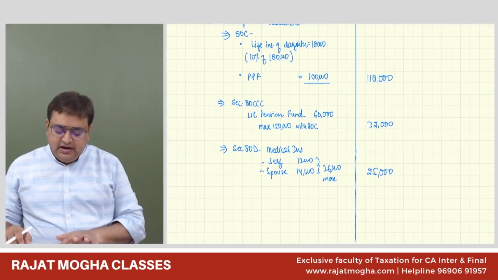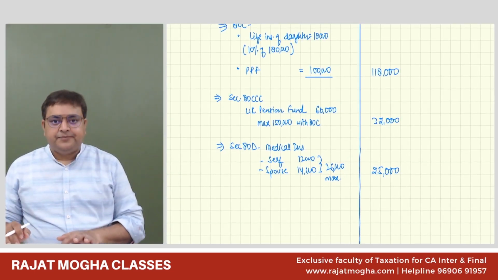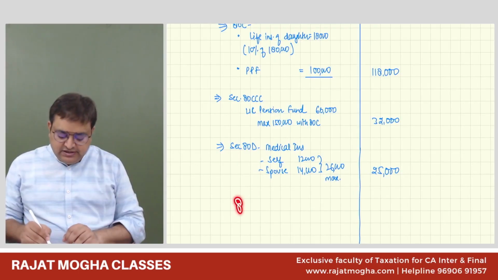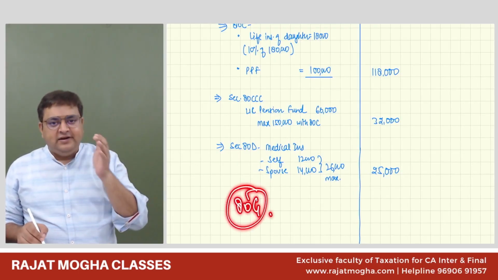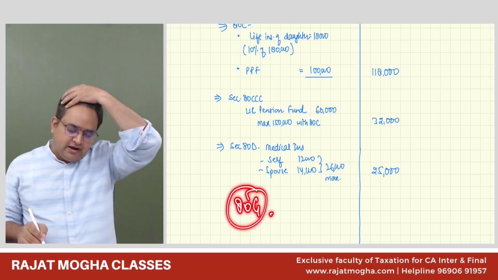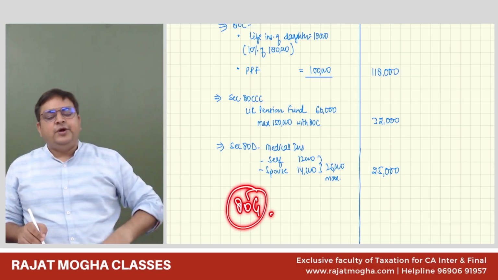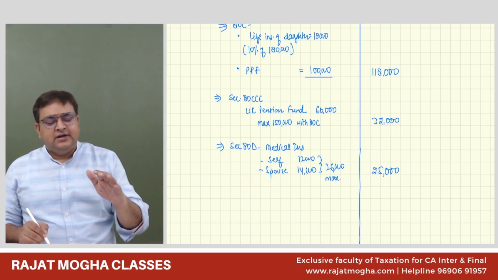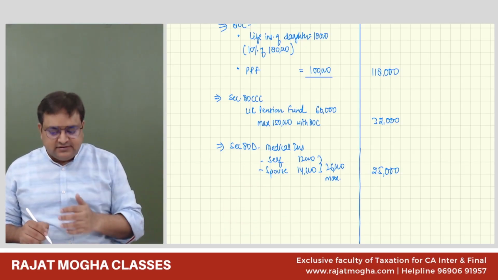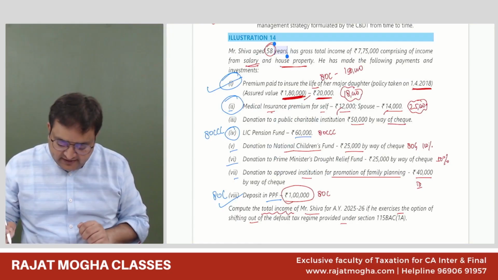80C, 80CCC, 80D we have done. 80G, guys, I would suggest, because you have to calculate your adjusted GTI and your qualifying limit also, 80G should be done at the last. First give all the other deductions, then do 80G at last. Let us see if any other deduction is left.